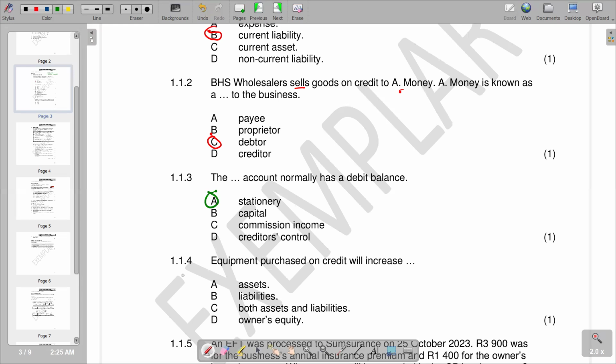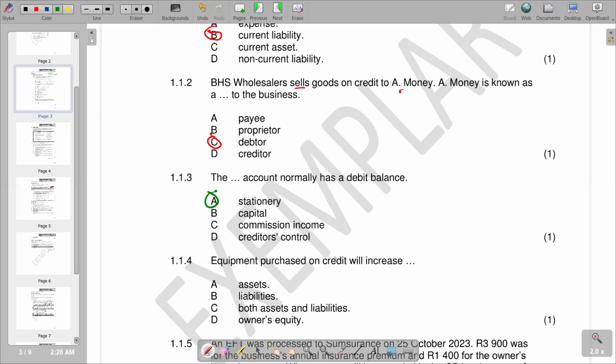Then we go to the next question, 1.1.4. Equipment purchased on credit will increase. Remember, equipment is a non-current asset. A non-current asset meaning we expect that equipment to stay in the business for a period of more than 1 year. And a non-current asset, another name we say it's a fixed asset. So according to the response that we have, it's equipment purchased on credit.